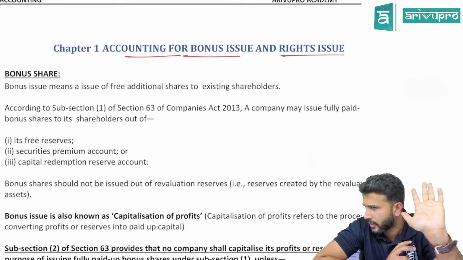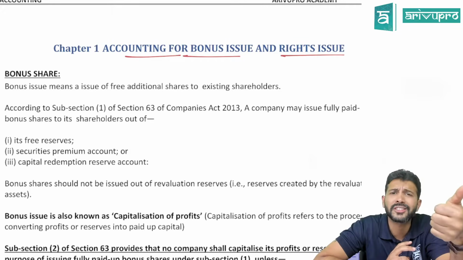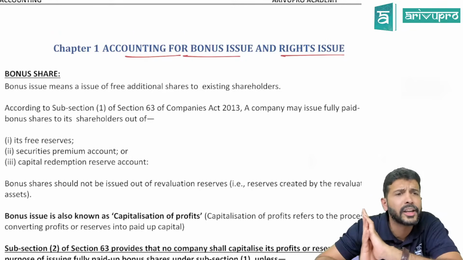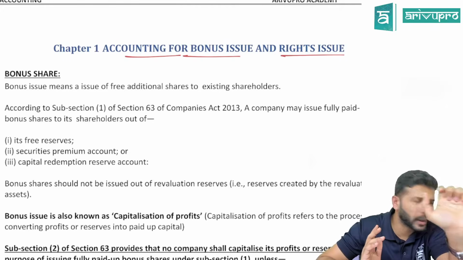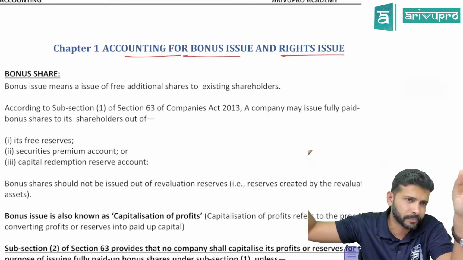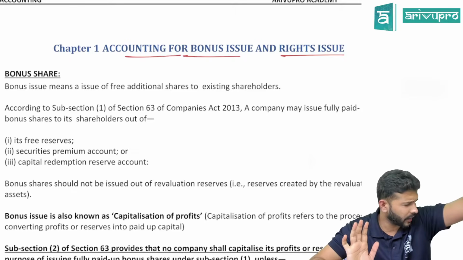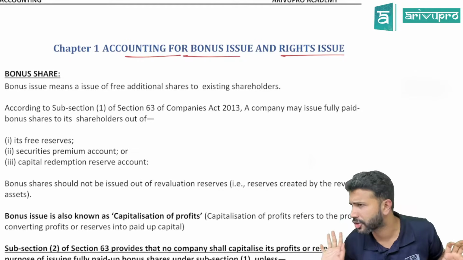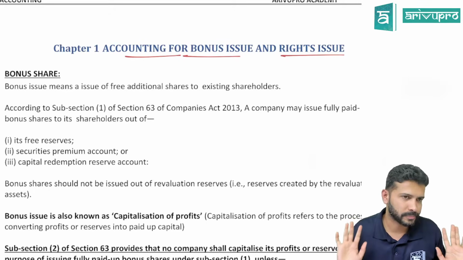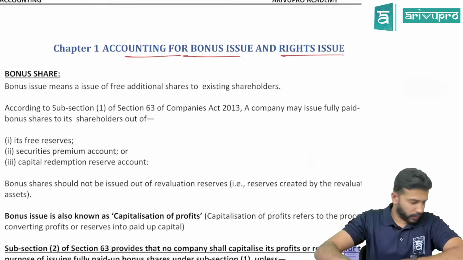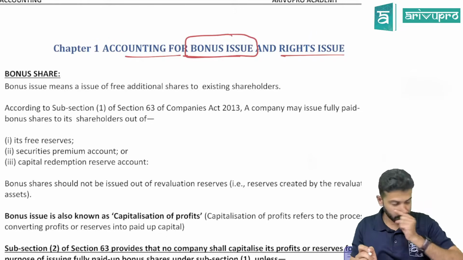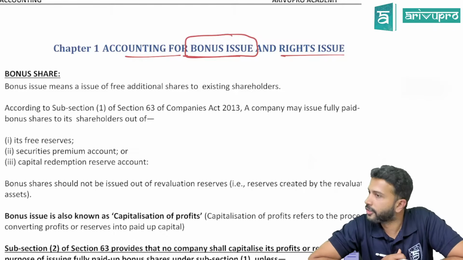That's if one company has given bonus shares and if some company has given some right shares, what journal entry you need to pass. And because of the journal entry, what changes will be seen in the balance sheet. That's all. Some journal entry and its impact in the balance sheet. That's all this particular small topic aims to test. Okay. Now, let's concentrate on the first component. What is the first component? Bonus issue.